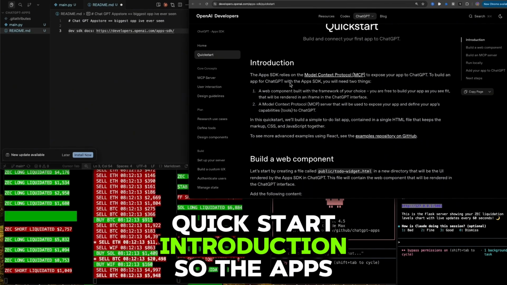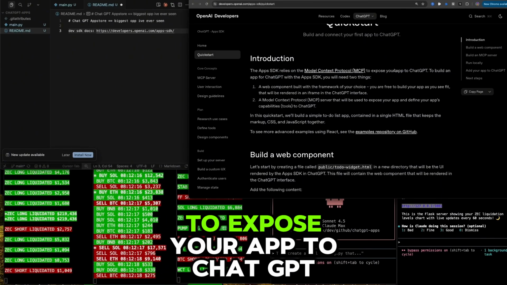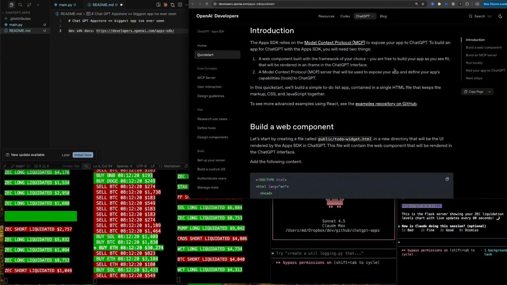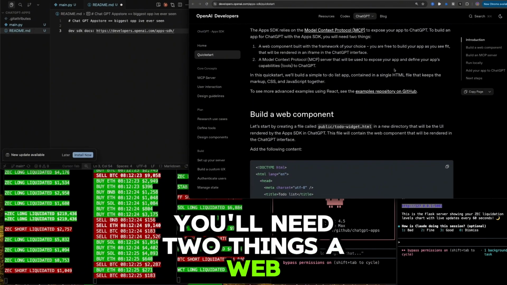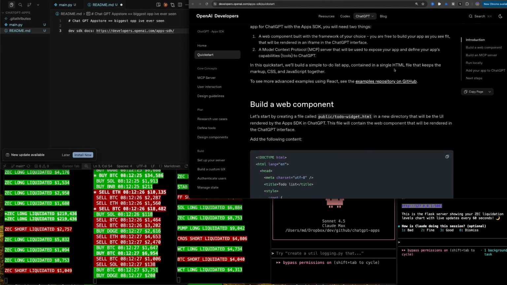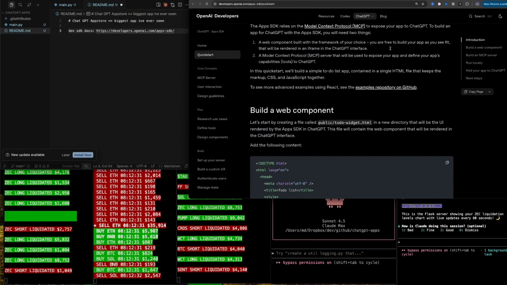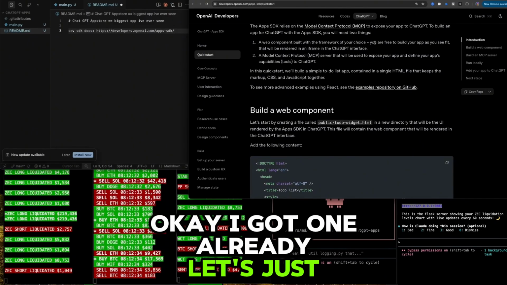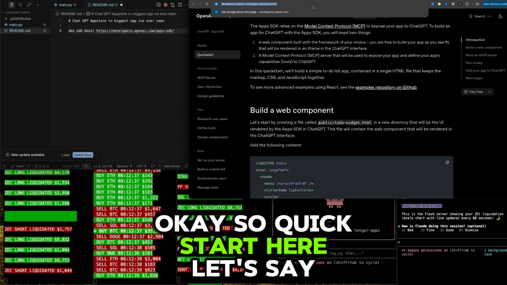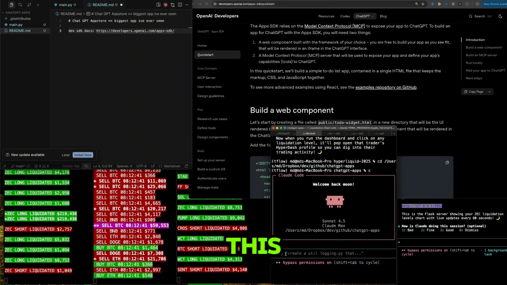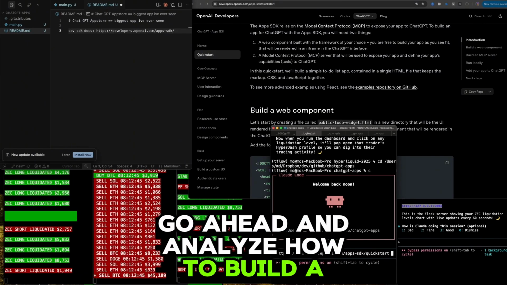Quick start. Introduction. So the Apps SDK relies on the model context protocol to expose your app to ChatGPT. To build an app for ChatGPT with Apps SDK, you'll need two things: a web component built with the framework of your choice. Okay, I got one already. Let's just build that out. Okay, so quick start here. Let's say this. So this is the quick start. Go ahead and analyze how to build a ChatGPT app here.